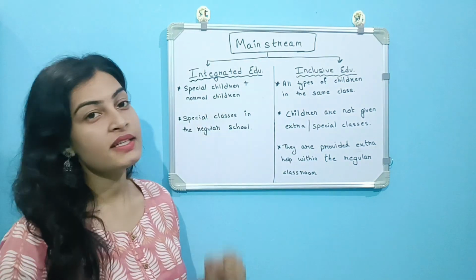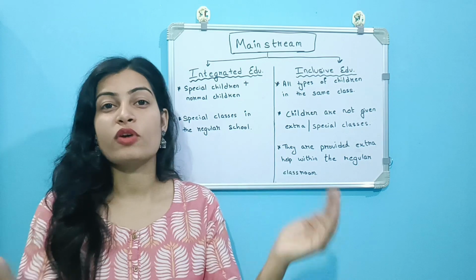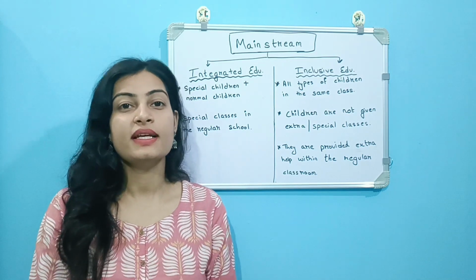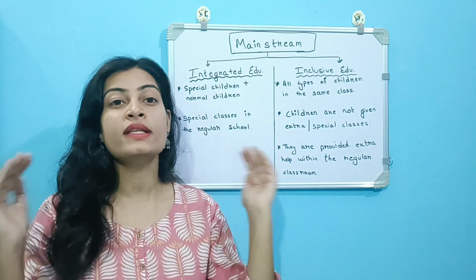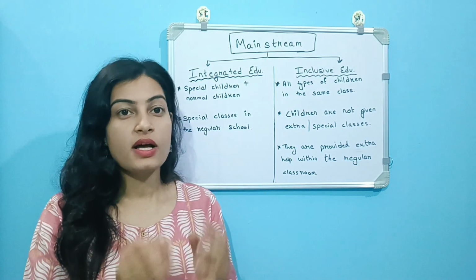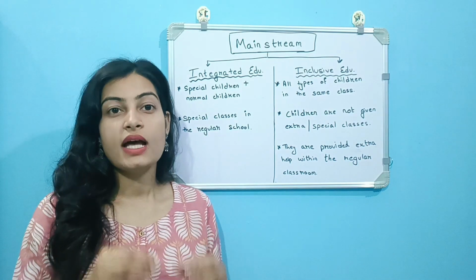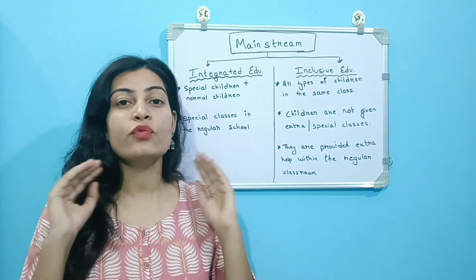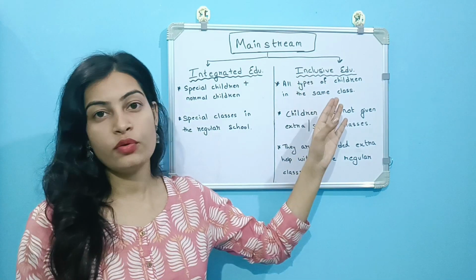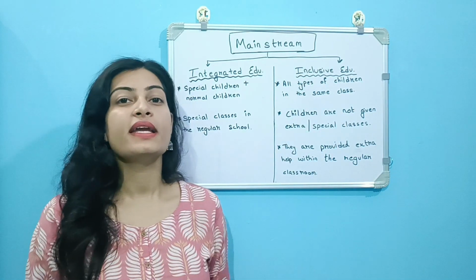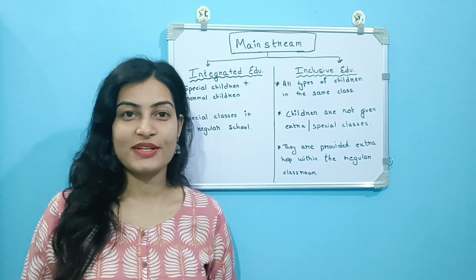In integrated education, special needs children are combined with the normal children studying in the same classroom. But inclusive education includes all the children in the same classroom. The difference is that in integrated education, children with special needs of any one aspect of life are included. But inclusive education includes all the children irrespective of their race, caste, creed, gender, etc.